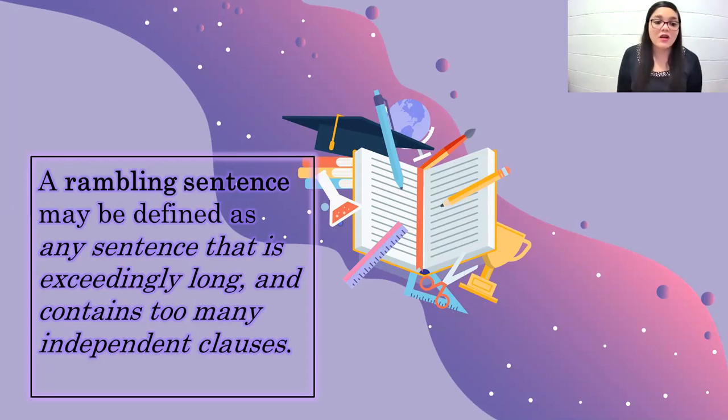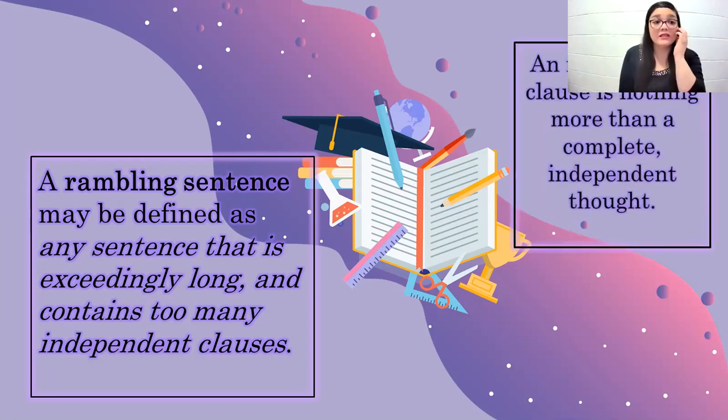And this construction contains too many independent clauses. But the real problem is that when these independent clauses are connected by commas, we tend to use coordinating conjunctions. When we use these function words to connect them and we abuse them, then we are creating rambling sentences. Just to recap, an independent clause is nothing more than a complete independent thought. Remember, we have already studied the concepts of a sentence and clauses, and we have defined that there are dependent and independent clauses. Independent clauses have at least one subject and a predicate, and that's why they can be classified as a complete or independent thought.